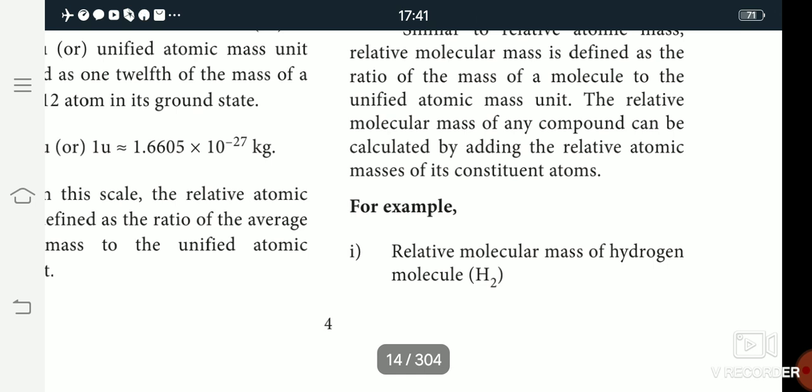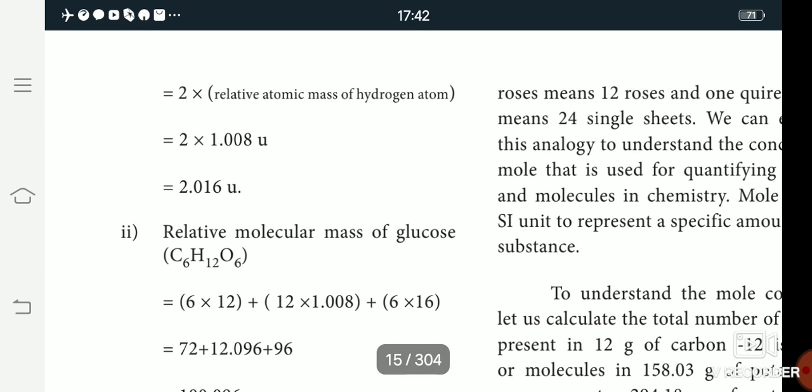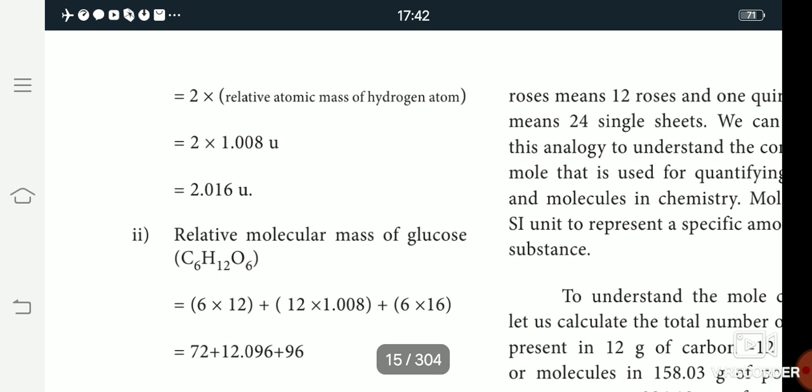Two hydrogen atoms are present, so it is called a molecule. The formula is relative molecular mass equals average mass of molecule divided by unified atomic mass. The number of hydrogen is 2.